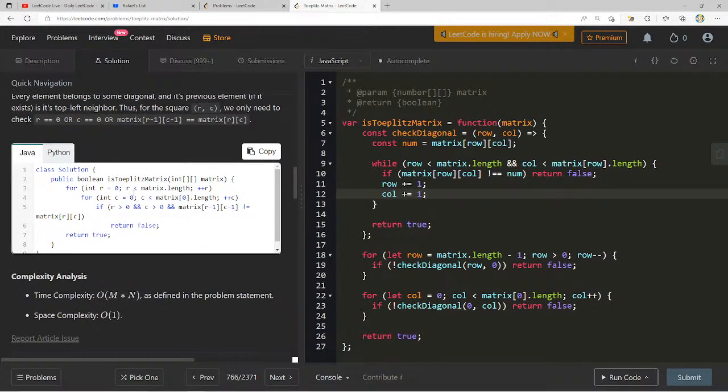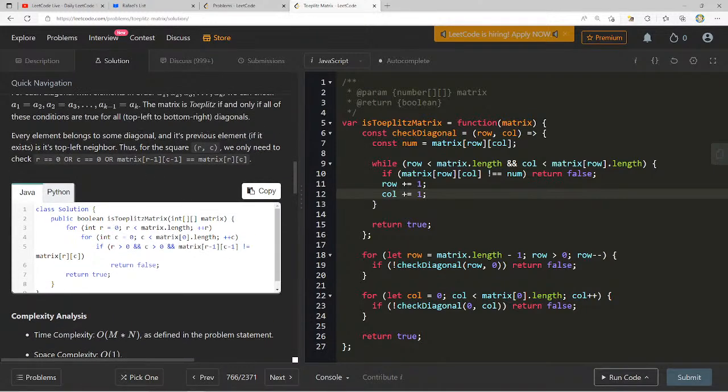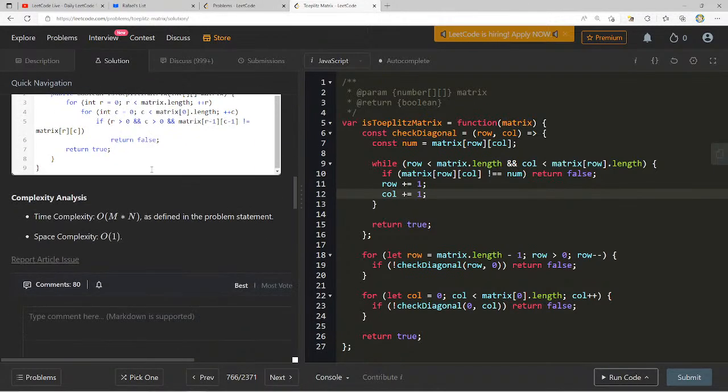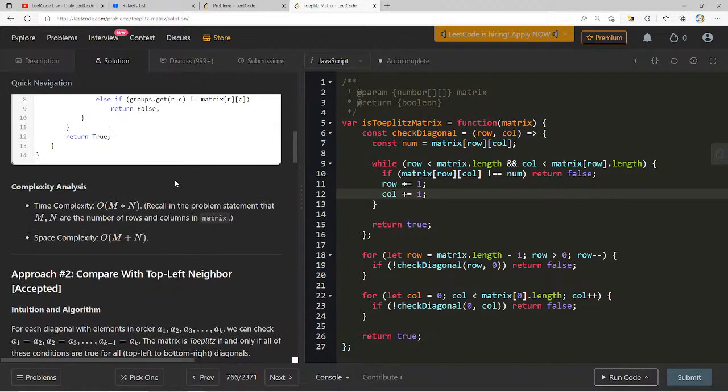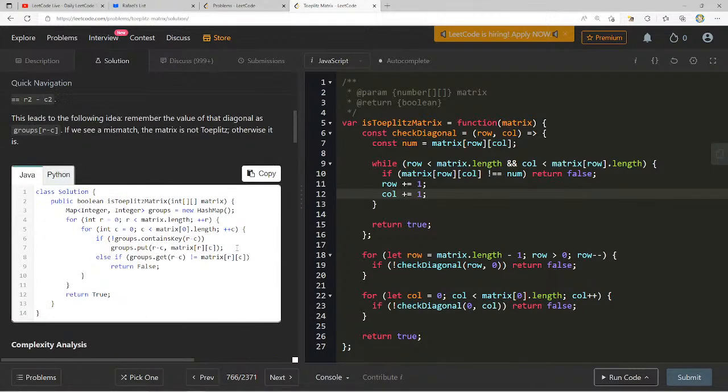Okay, m times n, yep. Now this one, oh, we always compare it to the top left neighbor. Interesting, okay. Space complexity m by n. We have some other groups here.